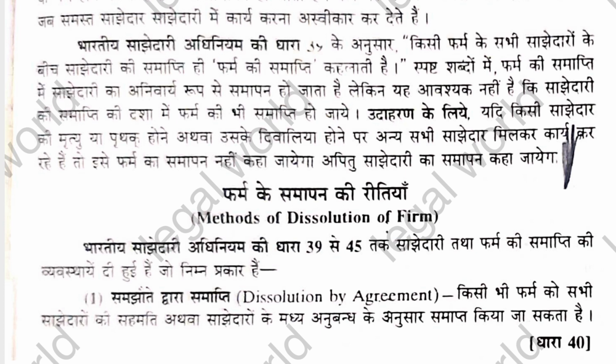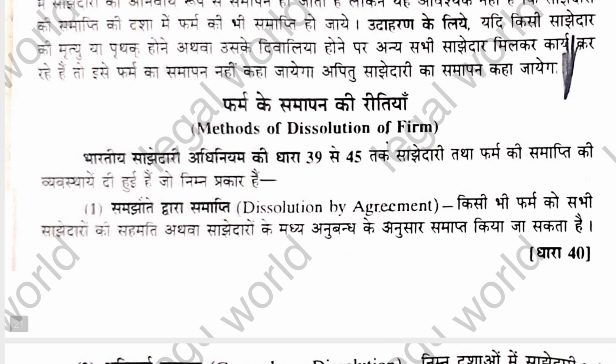If we talk about the methods of dissolution of the firm, there may be many methods by which a firm can be dissolved. These methods are discussed under sections 39 to 45 of the Partnership Act. And the first method by which a firm can be dissolved is dissolution by agreement.